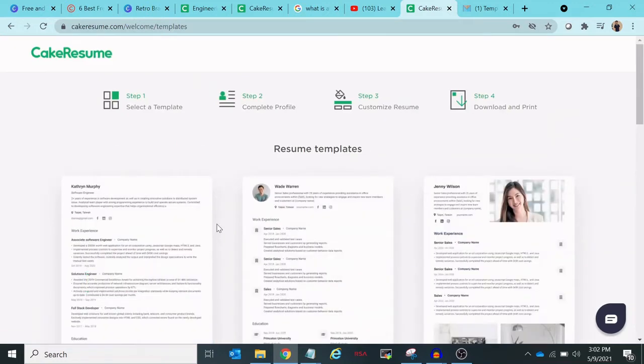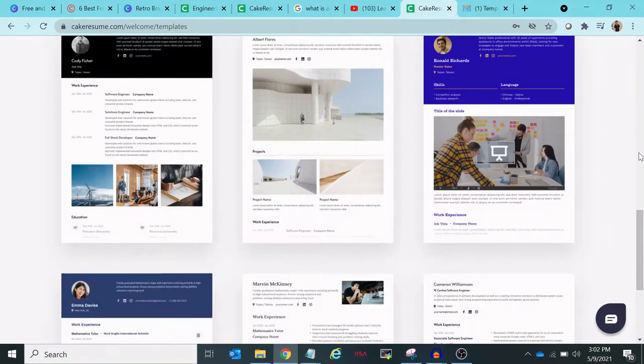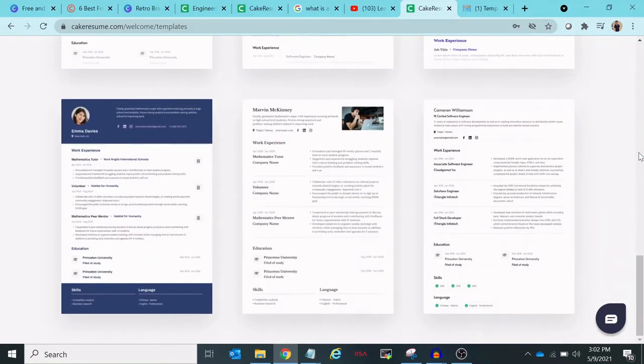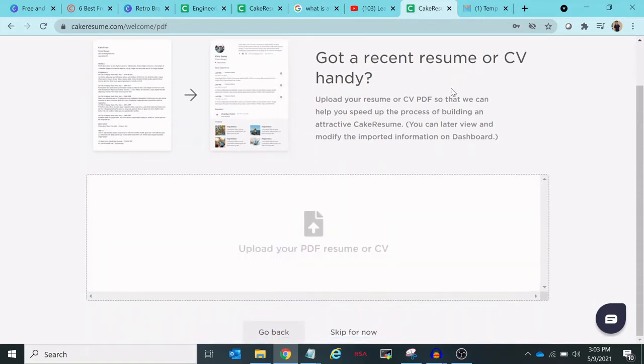So here we have some templates, some very good templates. You can select any template. For example, I like this one, so I can select this one. And if you have an existing resume, then you can upload that one and it will fetch all of the details you already mentioned there. For now, I am just skipping this one.